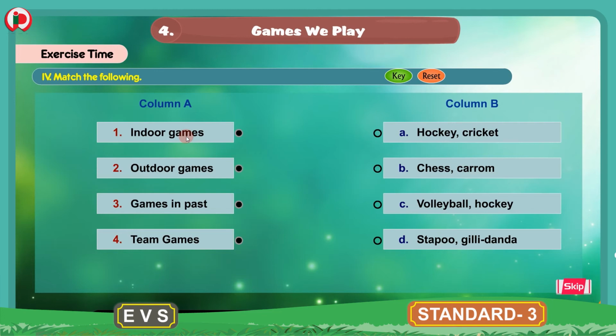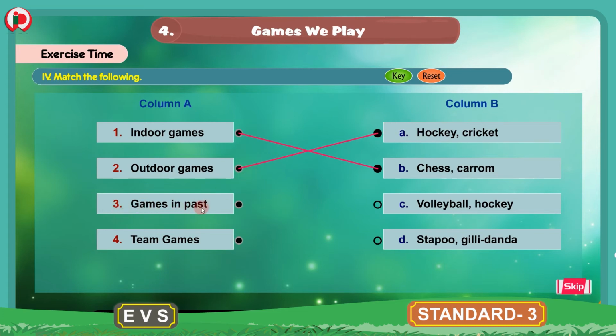Now we will match the words from column A with that of column B. 1. Indoor games. So the indoor games are here. Yes, the B bit, chess and carom. We will match indoor games with chess and carom. 2. Outdoor games. Here outdoor games are hockey and cricket. We will match outdoor games with hockey and cricket.